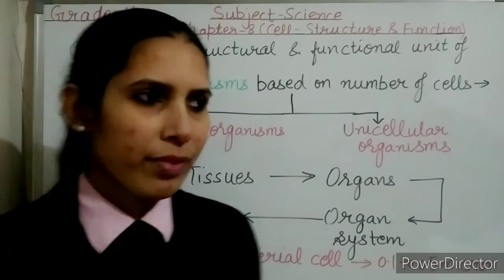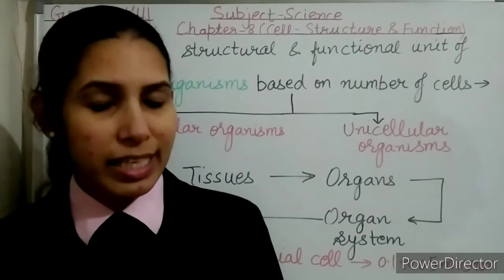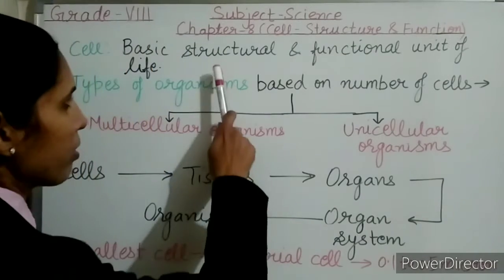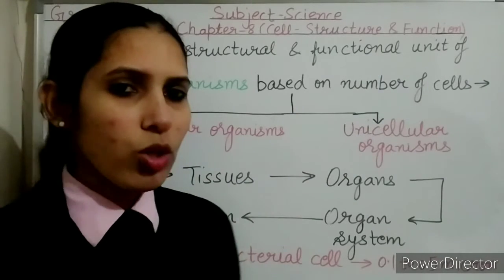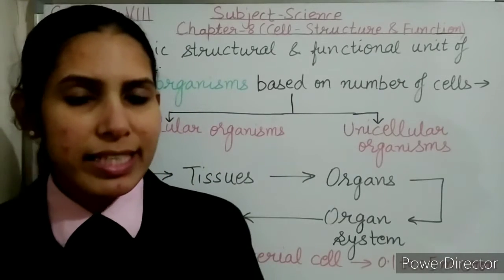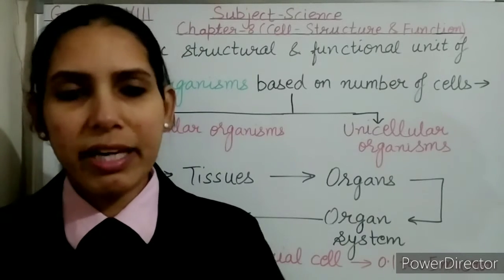So let's start. What is cell? All the living organisms are made up of cells. So what is the cell? Cell is the basic structural and functional unit of life. Why is cell called the basic structural and functional unit of life? So let's try to understand it.